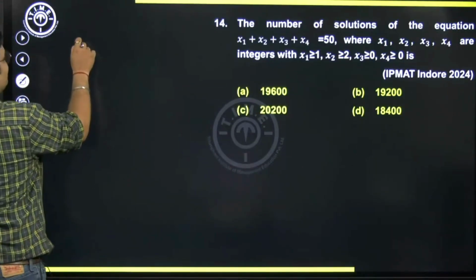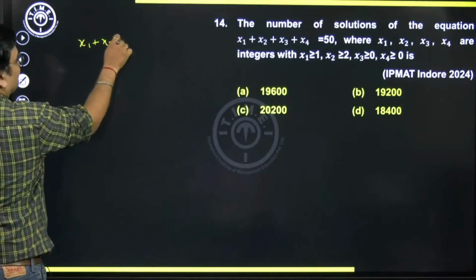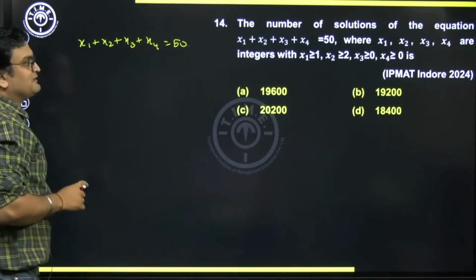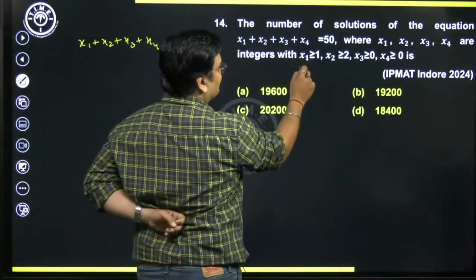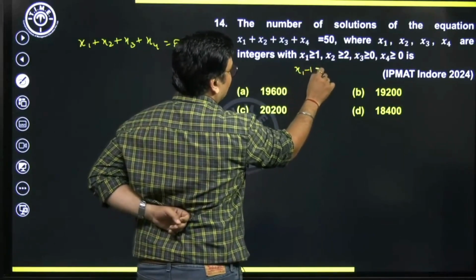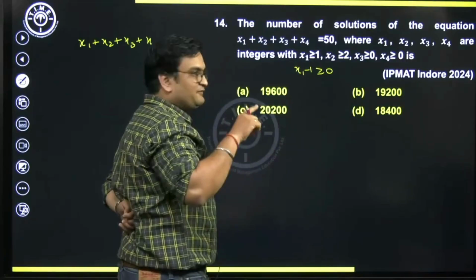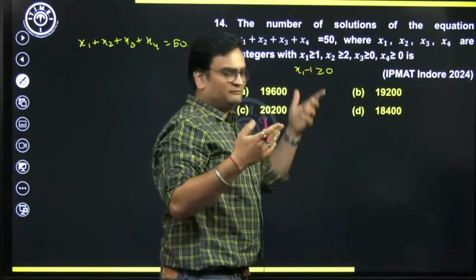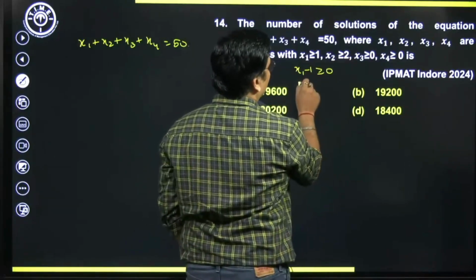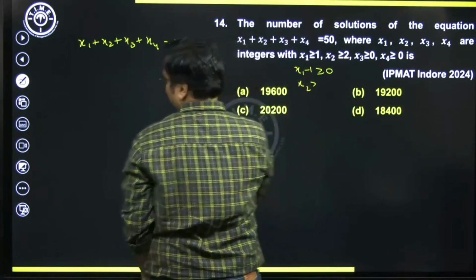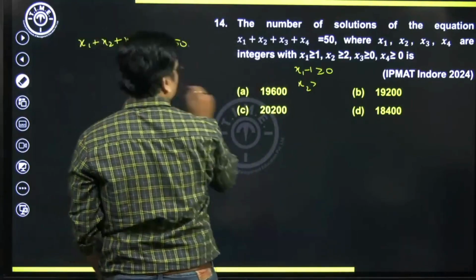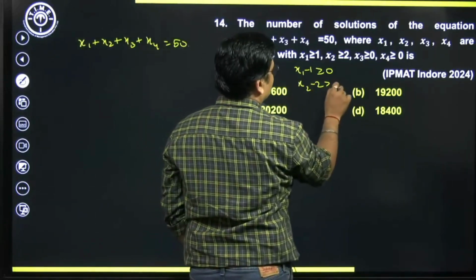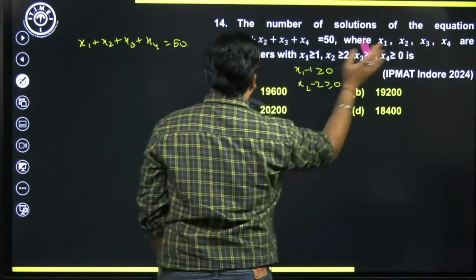The number of solutions of this equation, where x1, x2, x3 are integers such that x1 is greater than or equal to 1. So can I say x1 minus 1 will be greater than or equal to 0? If x1's minimum value is 1, then for x1 minus 1 the minimum value will become 0. Similarly, x2 greater than or equal to 2 means x2 minus 2 is greater than or equal to 0. x3, x4 anyways are greater than or equal to 0.